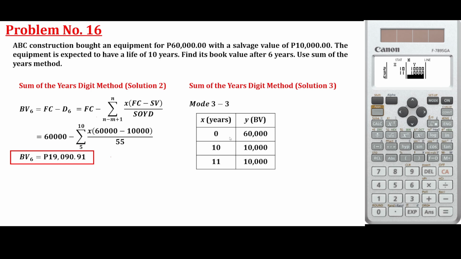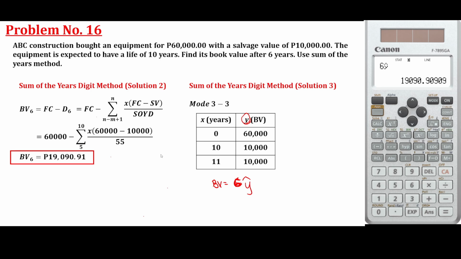Okay, you want to solve the book value. Book value is y. Y at 5 years, so therefore y 6 years pala, no? Book value at 6 years. Okay, book value. So, CA lang ulit. And then, apps, regression, and then y hat. Okay, then type 6 here. So, same answer.